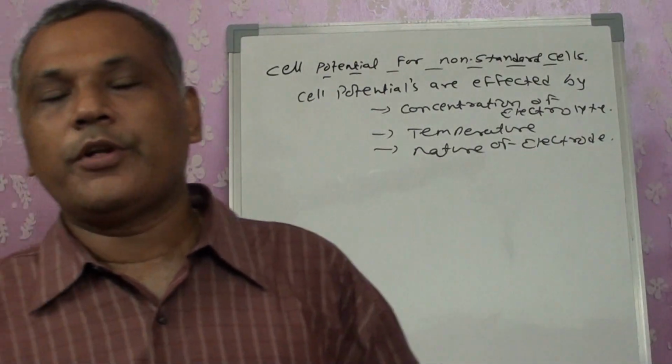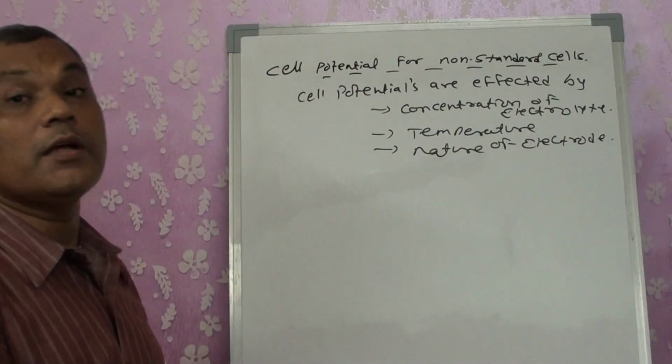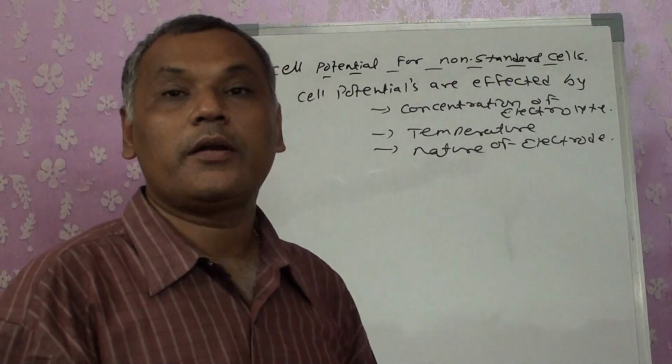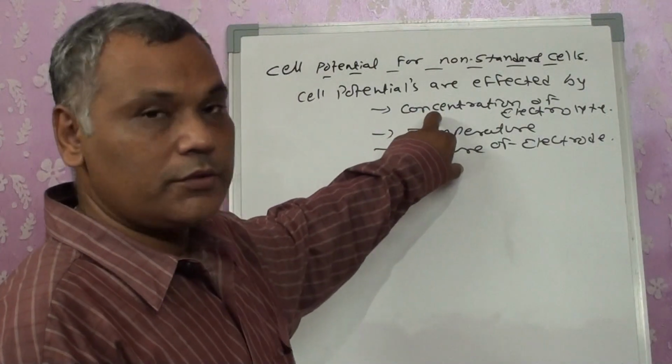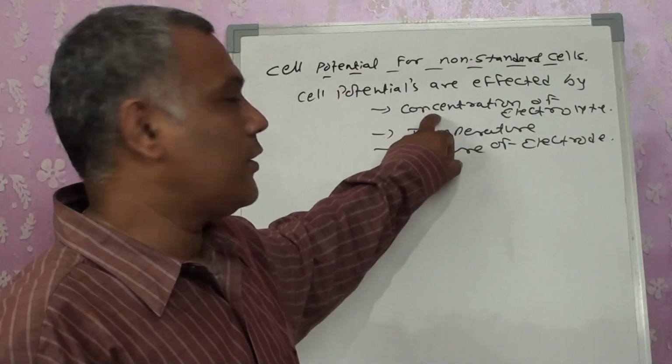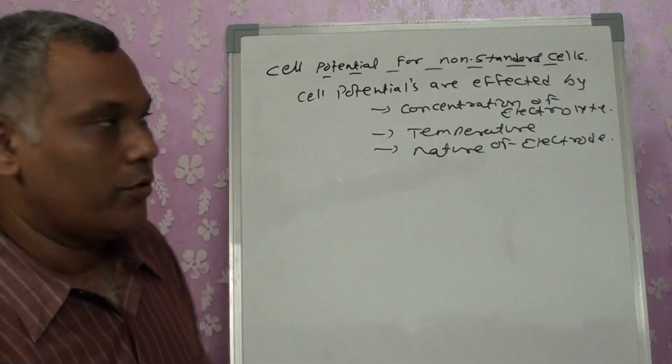The standard cell potentials change their value, or the total amount of chemical energy converted into electrical energy. It's affected by 3 factors: concentration of the electrolyte that is taken, temperature, and nature of electrode.